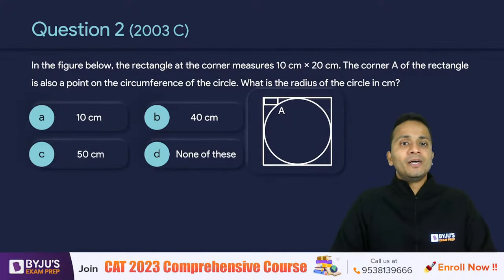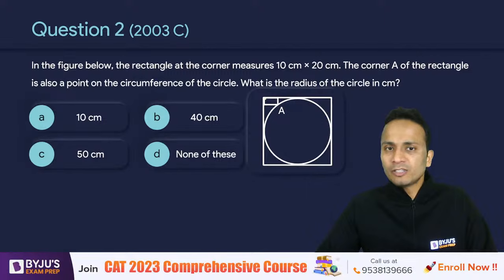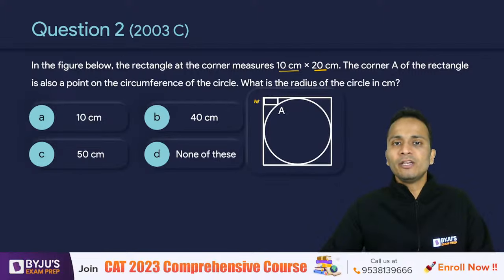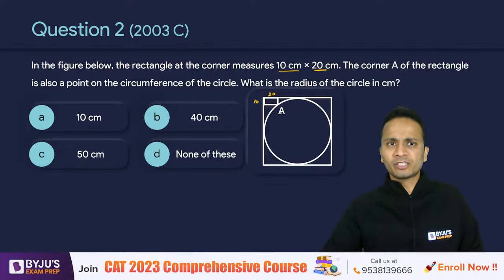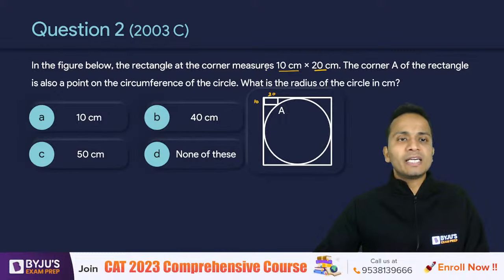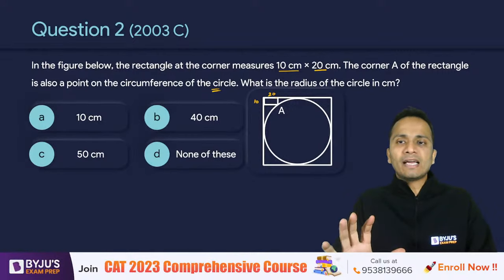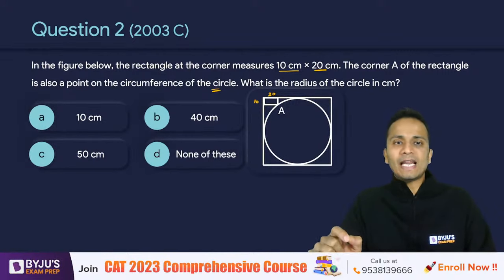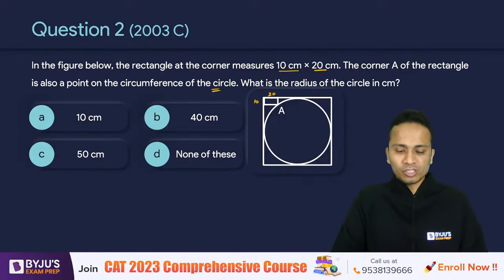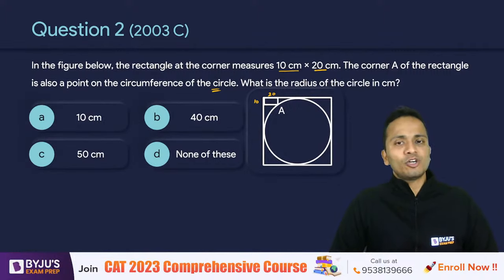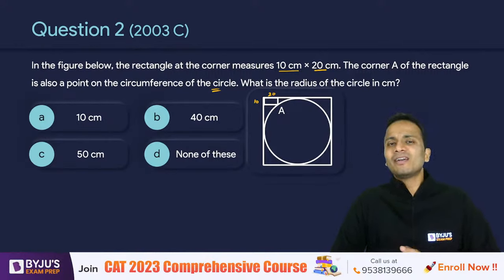In the given figure, the small rectangle at the corner, as you can see, measures 10 cross 20. So 10 cross 20 are the dimensions of this rectangle, which you can see at the corner. The corner A of the rectangle is also a point on the circumference of the circle. So one of the vertices of this rectangle, corner A, lies on the circumference of the circle, as you can see, right? Now what we have to do is find out the radius of the circle. We are just given the dimensions of this rectangle. How could we find out the radius of the circle?